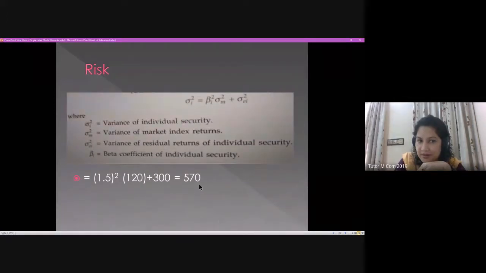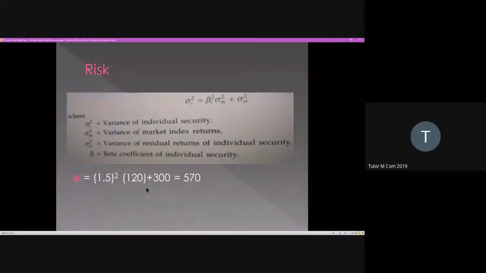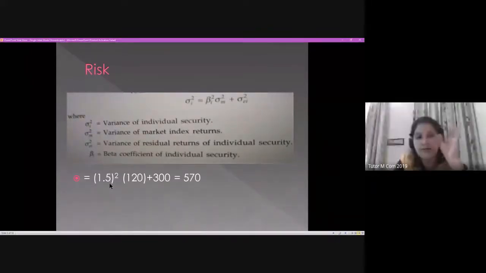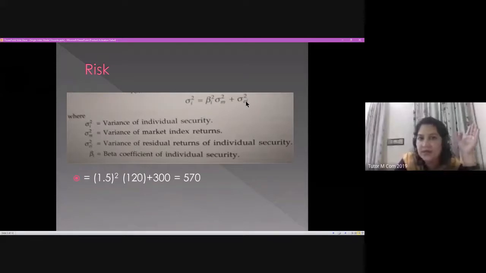So the variance of this individual security in total would be 570 according to the single index model. It's very easy to remember: the beta value of the individual security is squared and multiplied with the predicted market variance of 120, plus the residual return variance of 300. The total is 570.